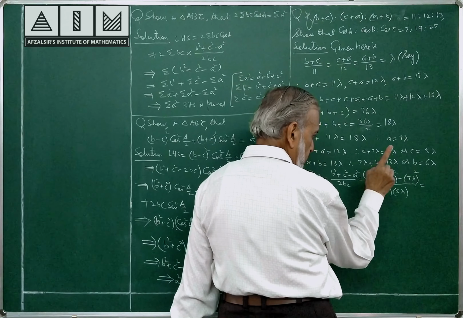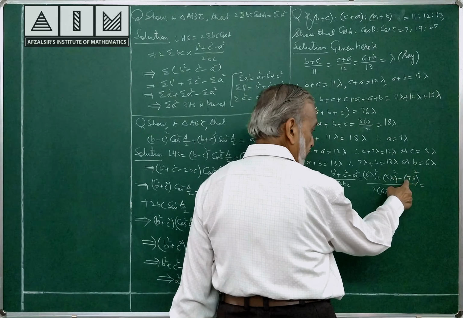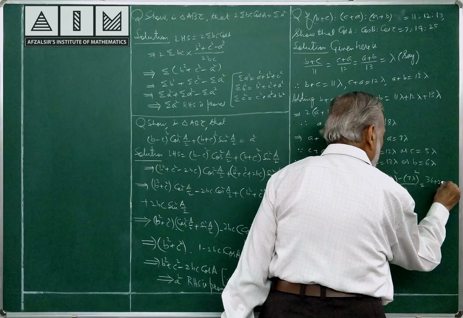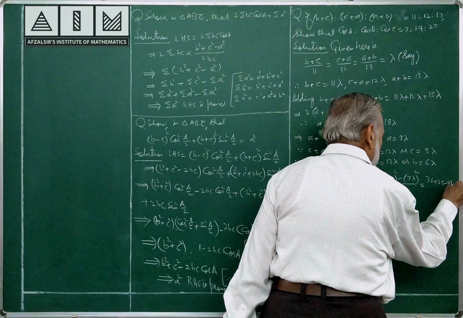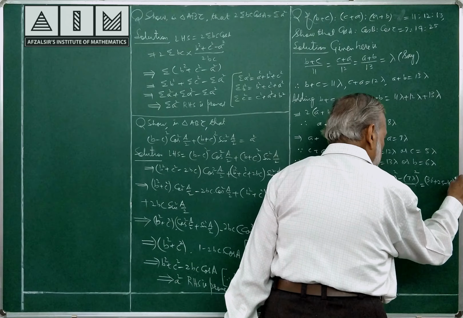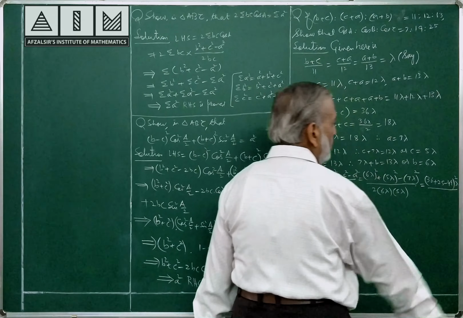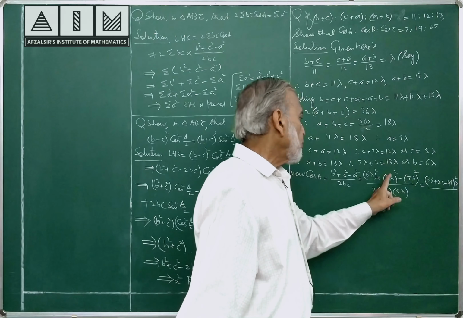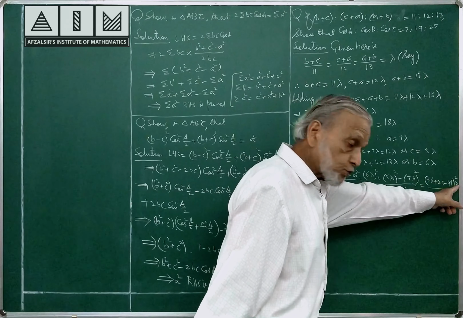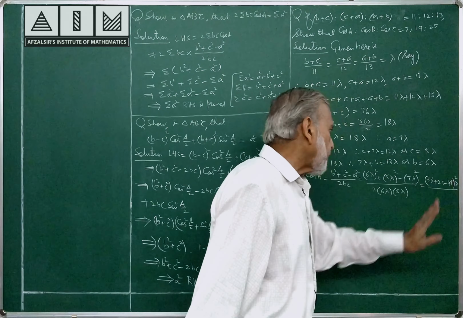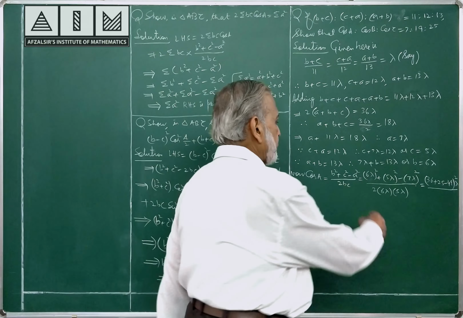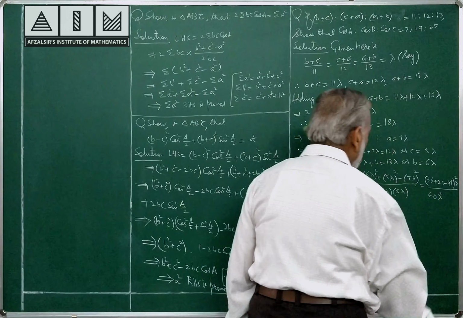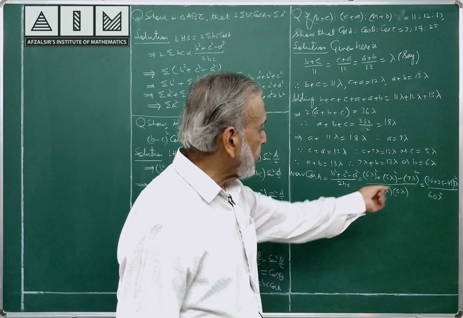36 lambda square, 25 lambda square, 49 lambda square, lambda square common: 36 plus 25 minus 49. What's the numerator? 6 lambda square is 36 lambda square, 5 lambda square is 25 lambda square, 7 lambda square is 49 lambda square, and in the denominator, 2 into 6 into 5 is 60 lambda square.